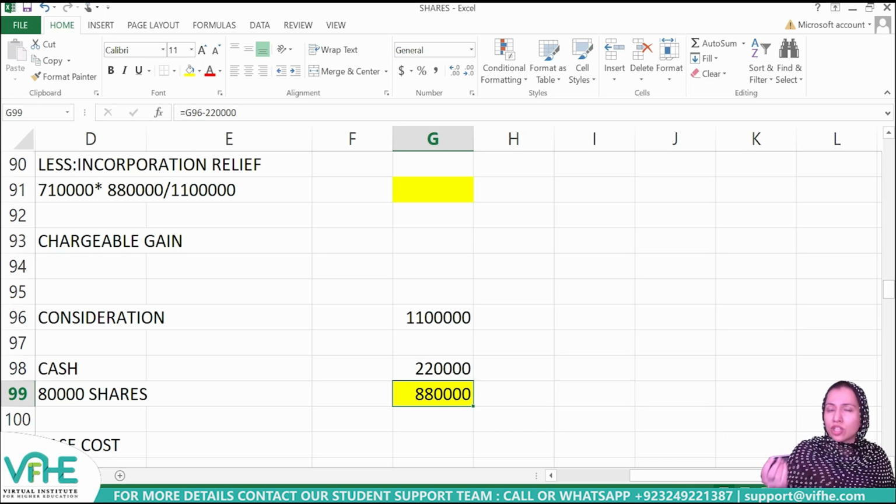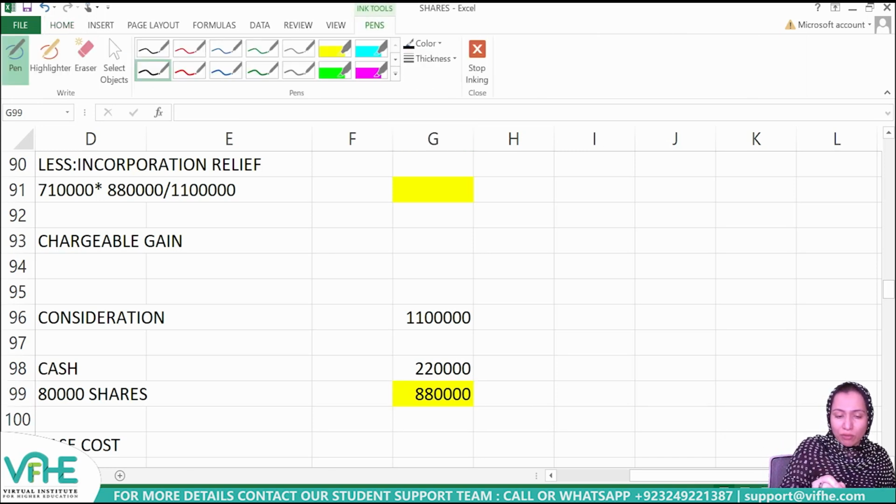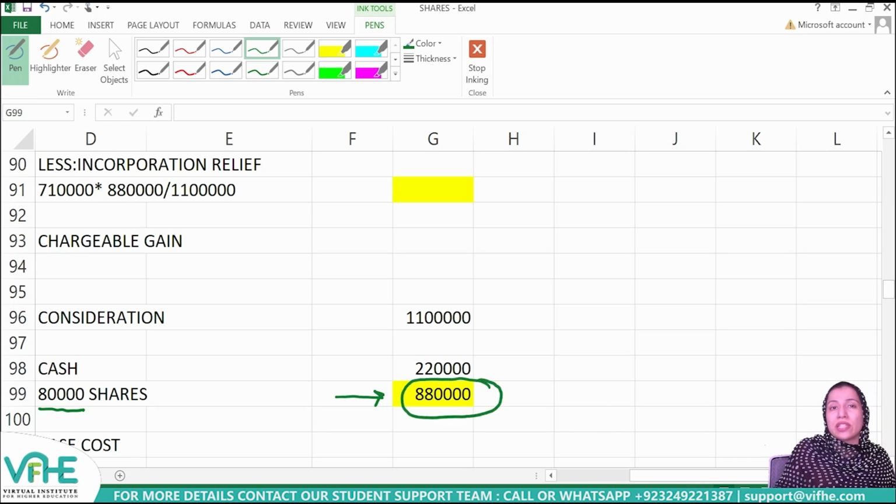And how many shares have we got? What is the number of the shares that we have got? It is 80,000. So 80,000 shares are received having a value of £880,000. Using this value, the value of the consideration received in the form of shares, we will be able to know how much of the gain is going to be deferred, how much of the gain is going to be rolled over under incorporation relief.